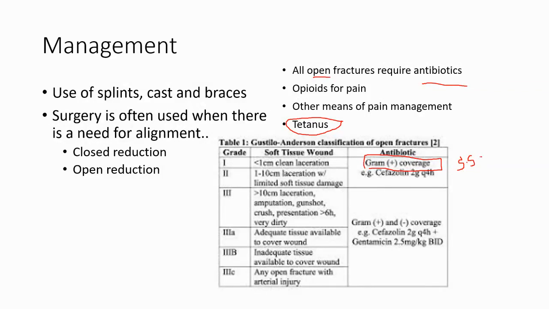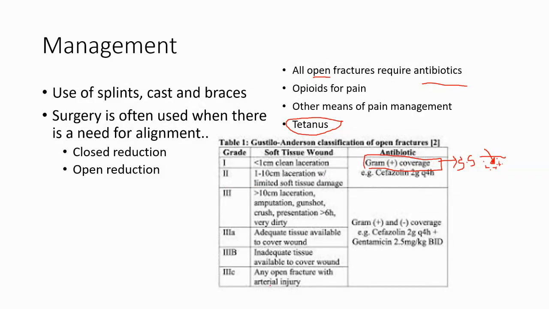And if we get a cut in our skin and that strep or staph gets inside of it where it's not supposed to be, and it gets into the bloodstream and travels around, gets into this tissue right here, they obviously could get an infection. So gram-positive coverage for a minor wound, because that covers strep and staph.